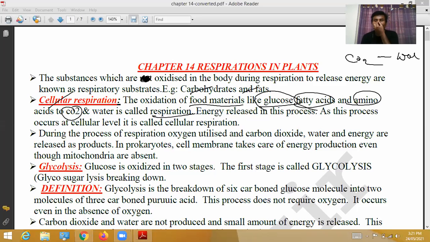Through the nostrils we release carbon dioxide. Water is also released. Take one tissue and keep it in front of your nose. Observe it, it becomes moist and wet. That moisture is water.